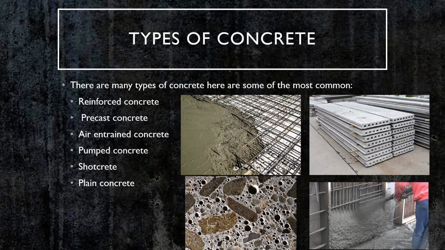Precast concrete are just concrete units that can be assembled on site. You see these as panels, walls. You see those gray poles with electricity. Those are precast units. Air entrained concrete is used in projects that are exposed to the outside elements and are subject to freeze and thaw cycles. They have the microscopic bubbles.